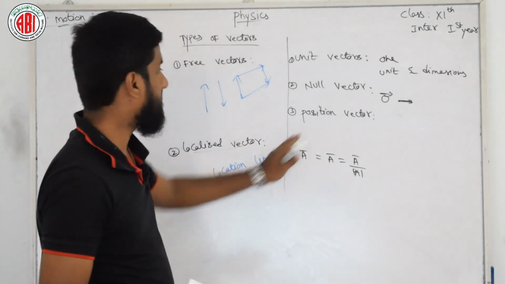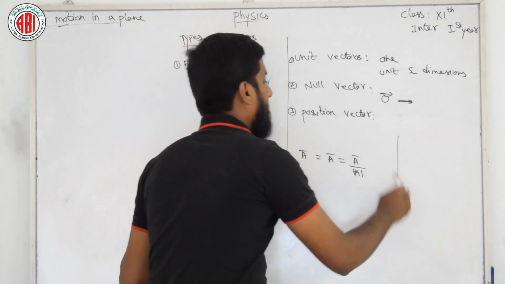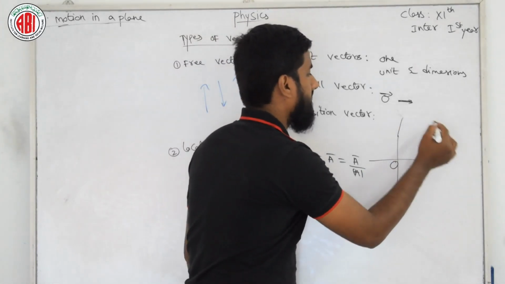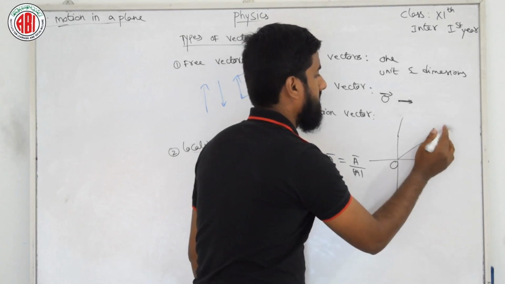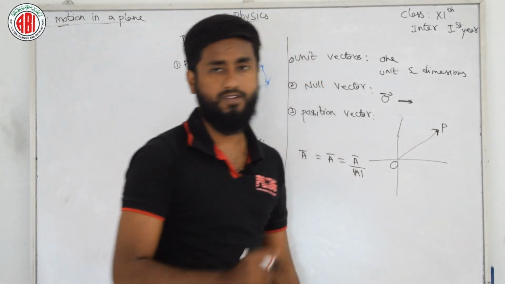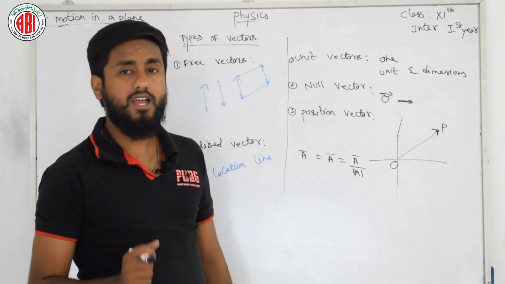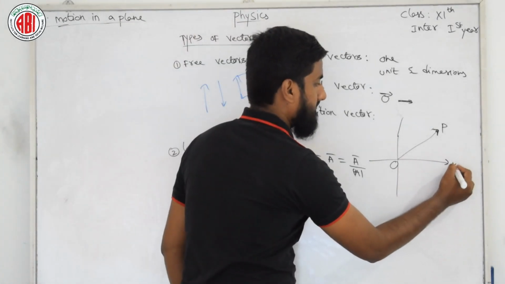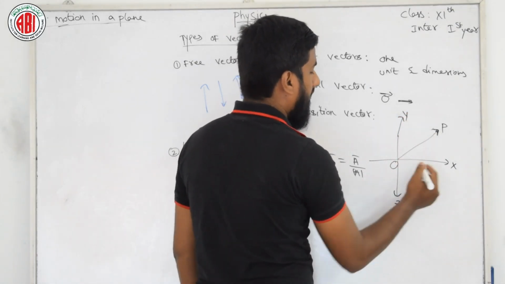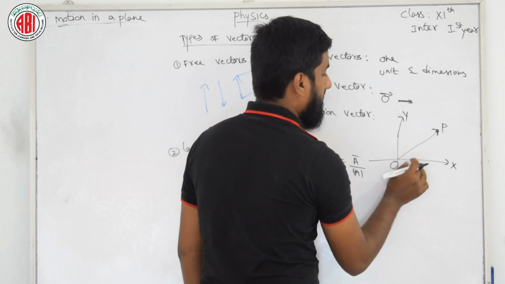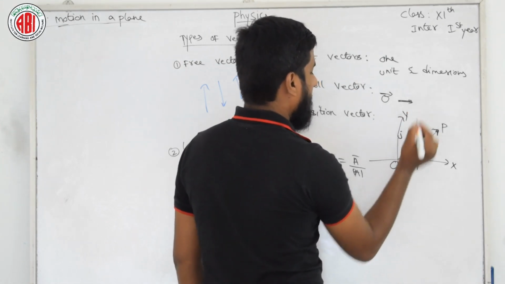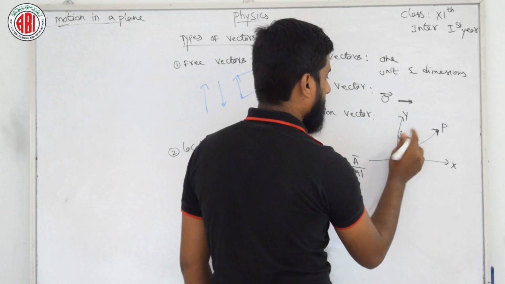That means for the position vector, if we are considering a coordinate system, it is at the origin. If I consider one point somewhere here, we get the vector OP. We have three axes: this is the x axis, this is the y axis, and this is the z axis. On the x axis we give the name i, on the y axis j, and on the z axis k.